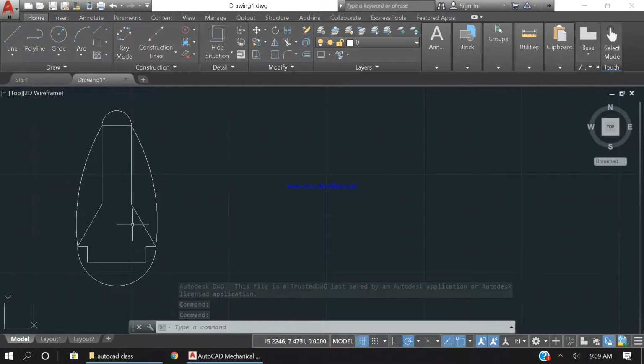Hi guys, today I'll be making this drawing right next to it. So let me just add some dimensions so I can see what dimensions they are.